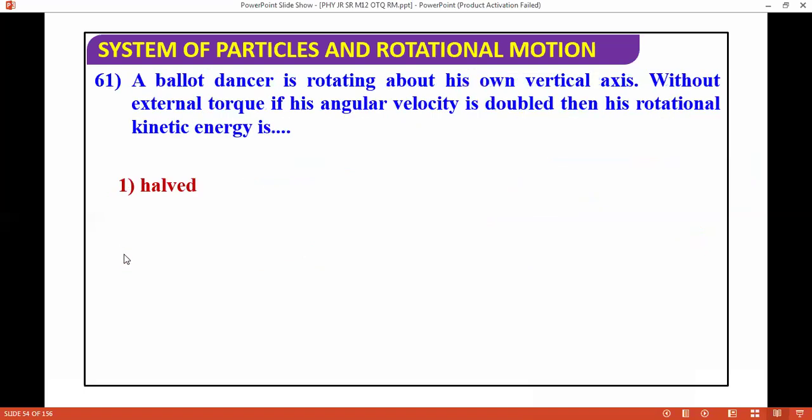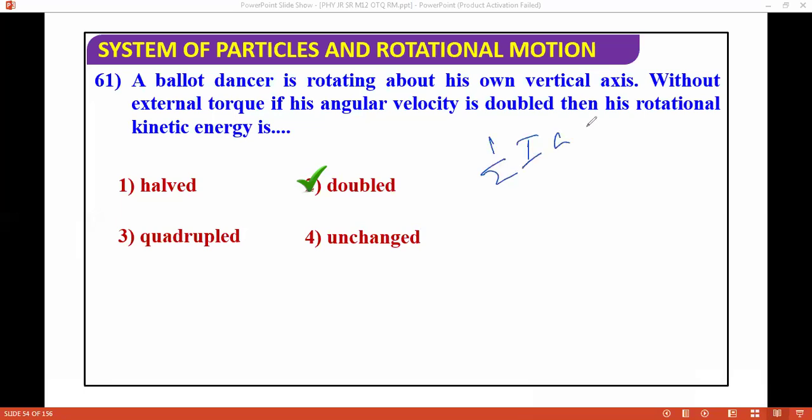A ballet dancer rotating about her own vertical axis without external torque doubles her angular velocity. Then her rotational kinetic energy? Again, this is a very easy question. Some students do it like this: rotational kinetic energy is half I omega squared, so if omega is doubled it becomes 4 times. It's not like that, because I will also change. With no external torque and angular velocity doubled, what happens to the rotational kinetic energy?